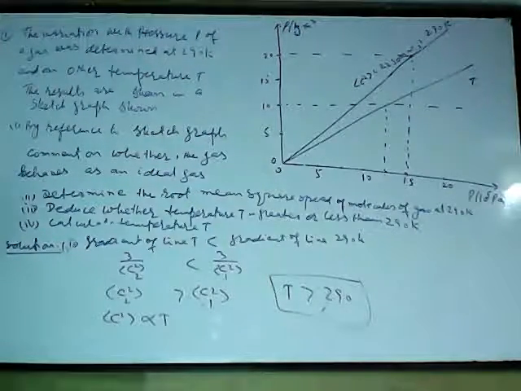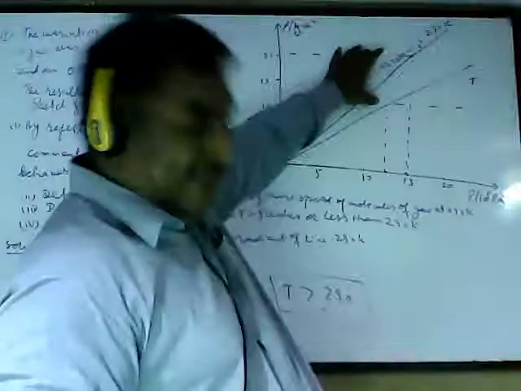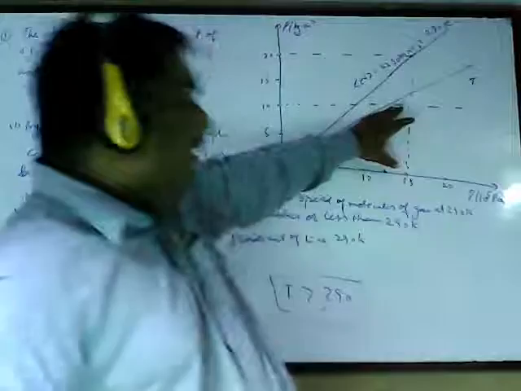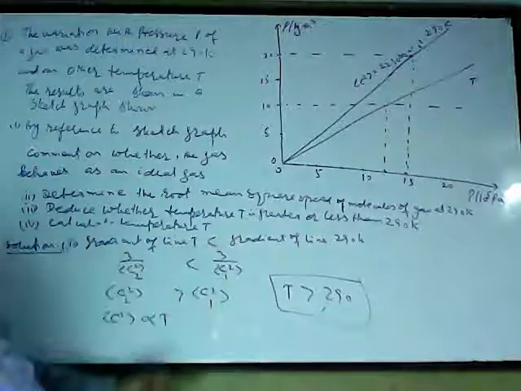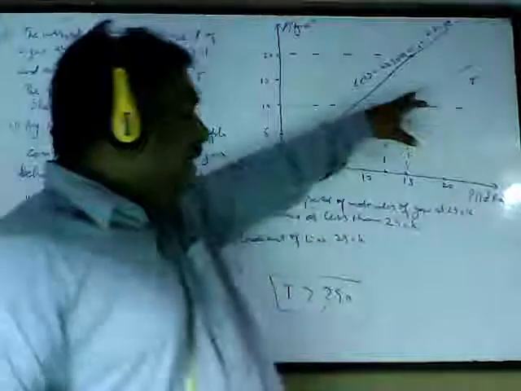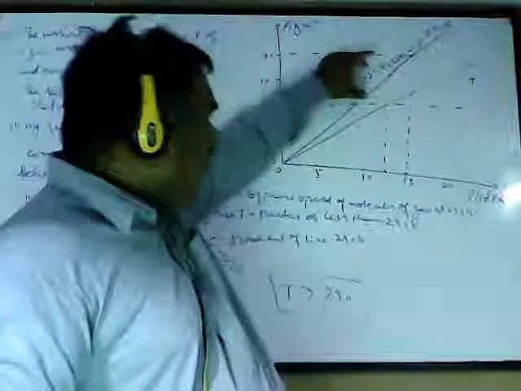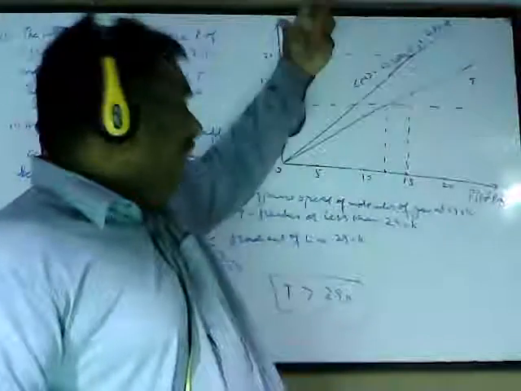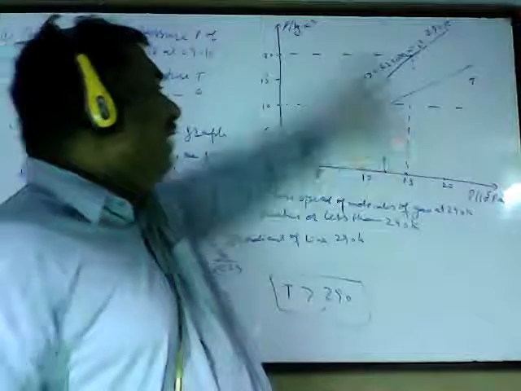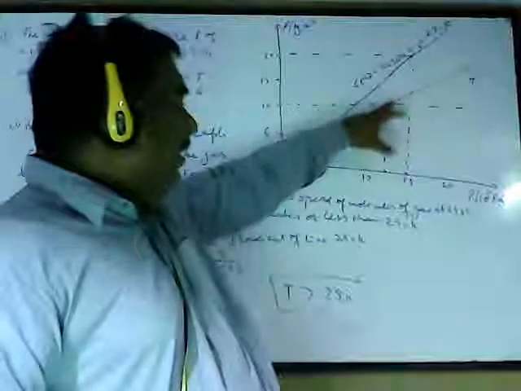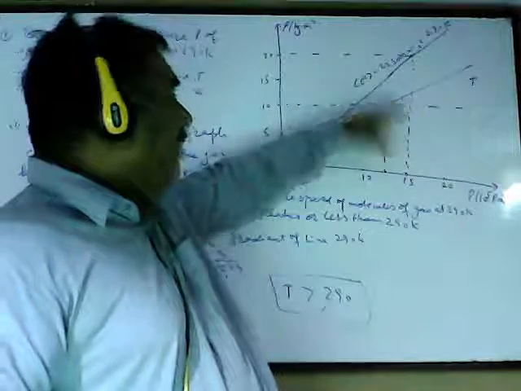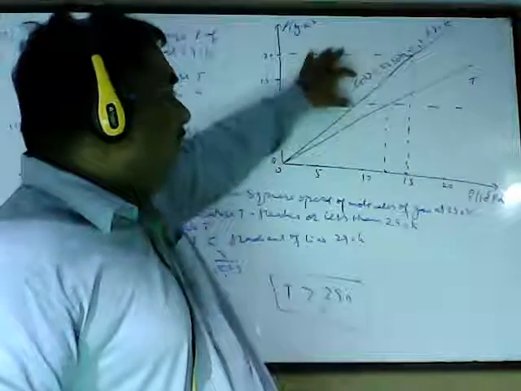The simple reason is that the gradient of T is less than that of 290 Kelvin. The gradient is 3 upon c square, so if the gradient of T is less, then the value of c square for T must be greater than the value of c square for 290 Kelvin.